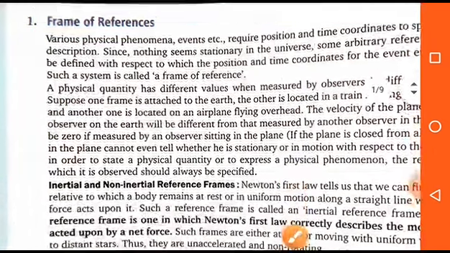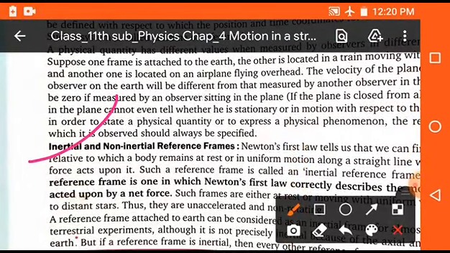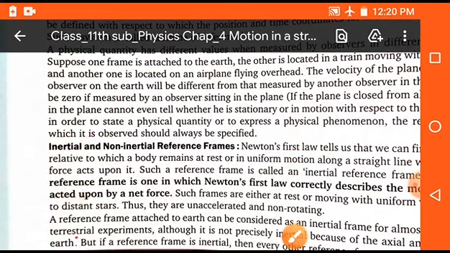Okay students, generally frames of reference are of two types: inertial and non-inertial frames of reference. As you know, the concept of inertia totally depends on Newton's law. The concept of inertia is generated from Newton's first law. So if a frame of reference follows Newton's first law completely, then the frame of reference is said to be an inertial frame of reference. And if it does not follow Newton's first law, then we can say that the frame of reference is non-inertial. Clear? Okay students.